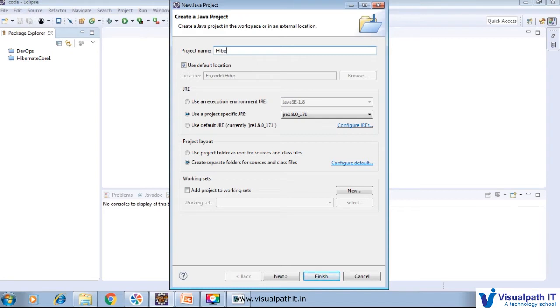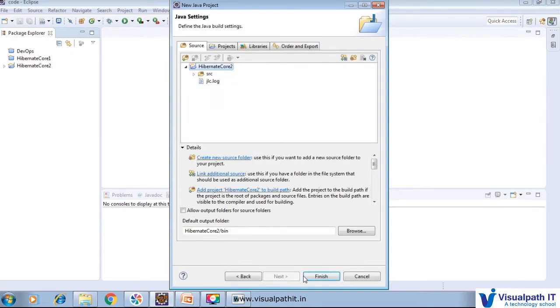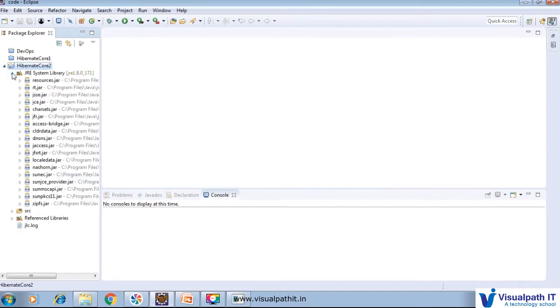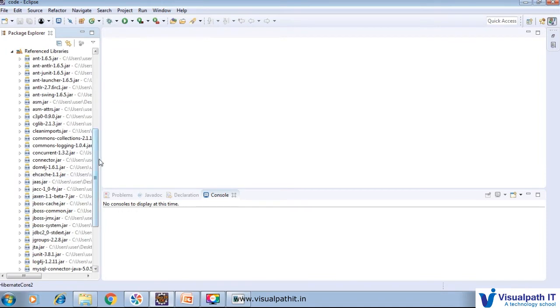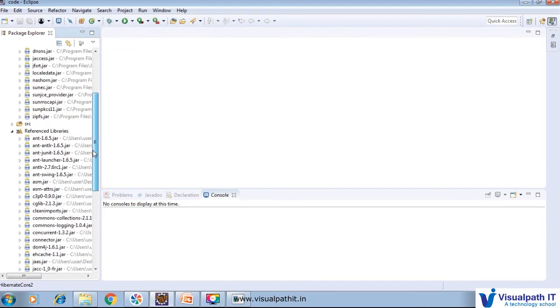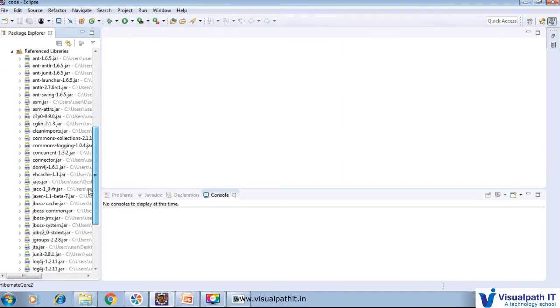Just Hibernate core 2, and yeah, I added a few libraries already here. So this library you have to add. After this example, we will see how we can directly create it through Maven.